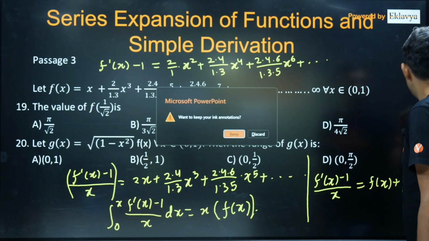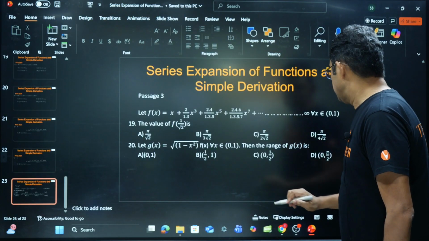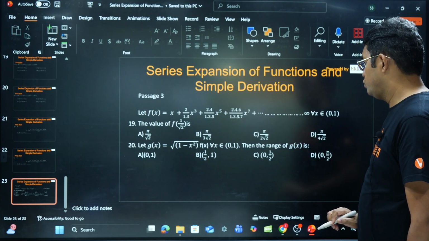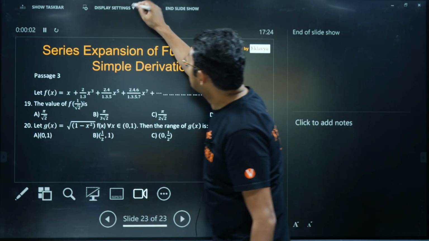Fx, what happened? Discard. Oh, I didn't have to discard that thing, sorry.